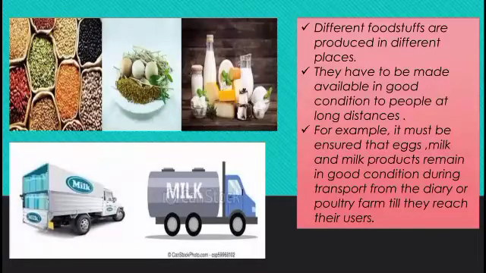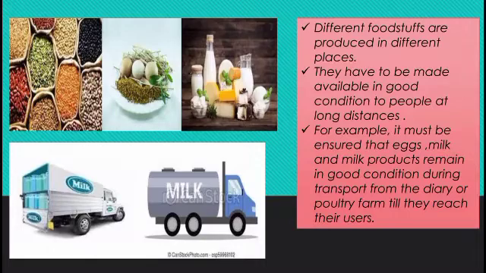Just take an example of apple. We all know that apples are produced in Jammu and Kashmir. So is it like that apples are found only there and others cannot have it? No, even we can have it. So what, it is being transported. But while transporting, one should be careful that the things being sent to other places are carefully handled and do not get spoiled.